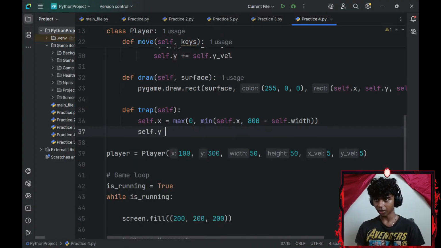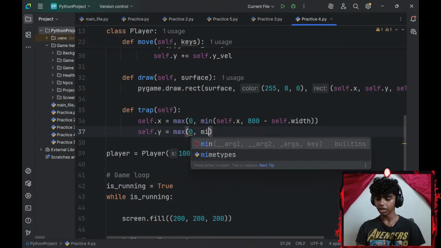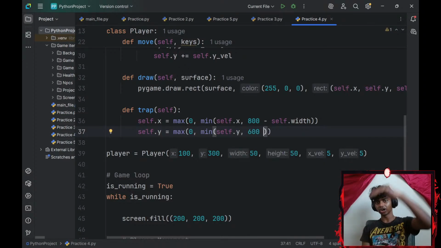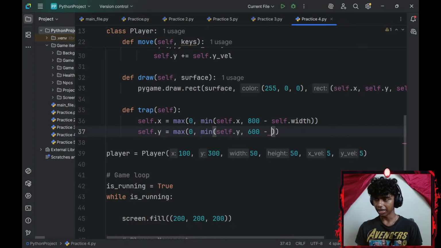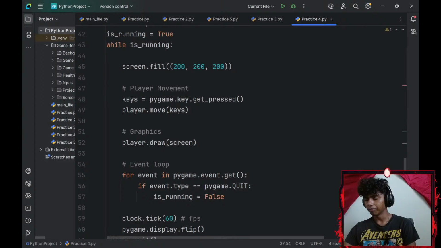So self.y-axis equals to max, which is going to be set to 0, min, which is going to be set to self.y-axis this time, comma, 600, my horizontal display size, minus my self.height. There.